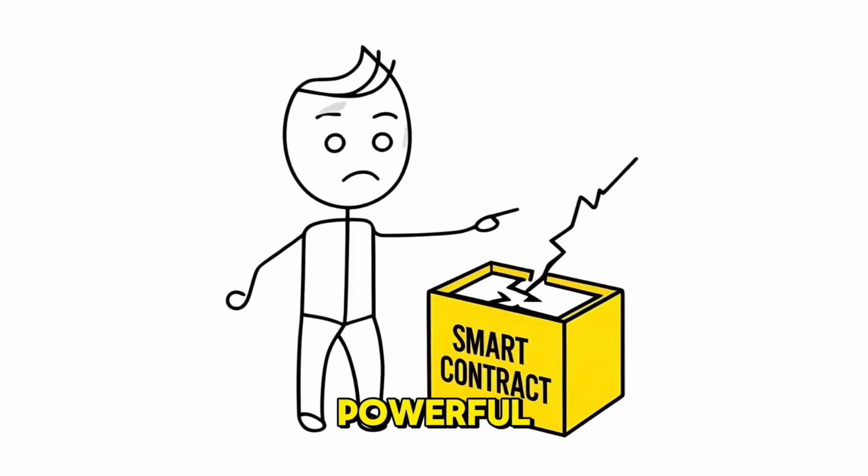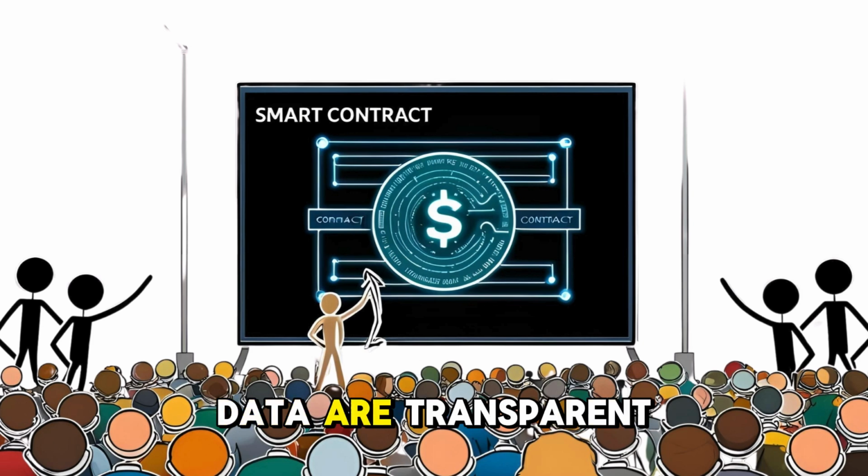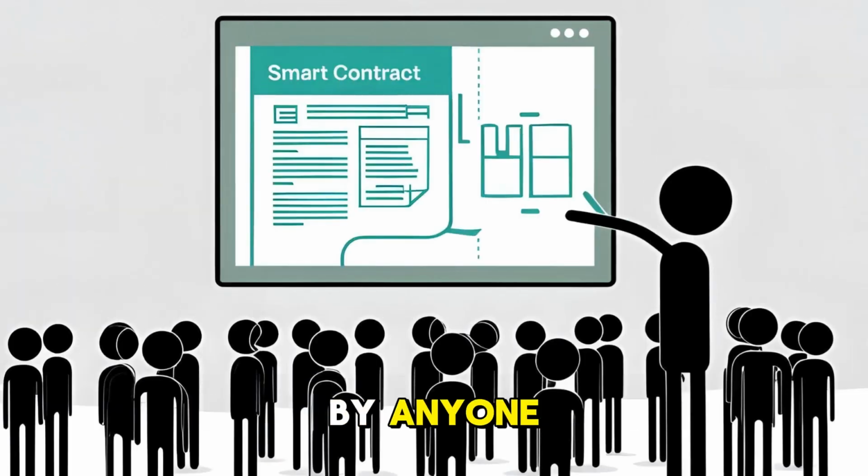Smart contracts are powerful, but they have one big limitation. Their execution and data are transparent on-chain. Everything they process can be seen by anyone.